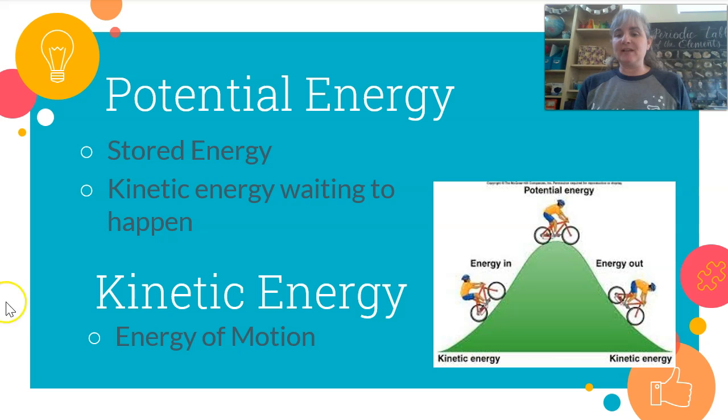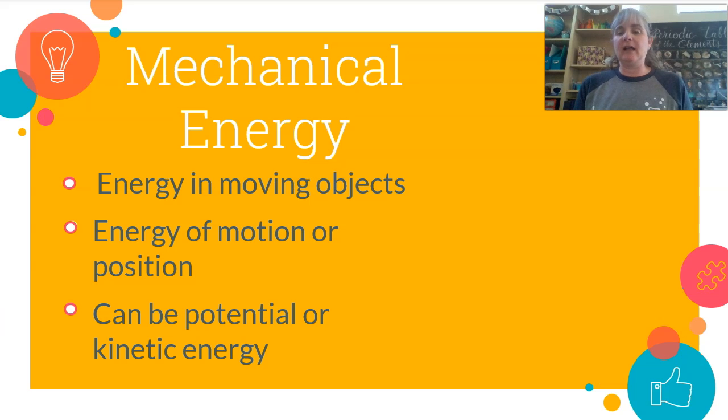Basically, this diagram shows that when the bicycle's moving, it's energy of motion, it's kinetic energy. When the bicycle is sitting at the top of the hill and not moving yet, it's just waiting, this is potential energy. It's kinetic energy waiting to happen, or stored energy. And then when he goes back down the hill, it's moving again. We've got kinetic energy.